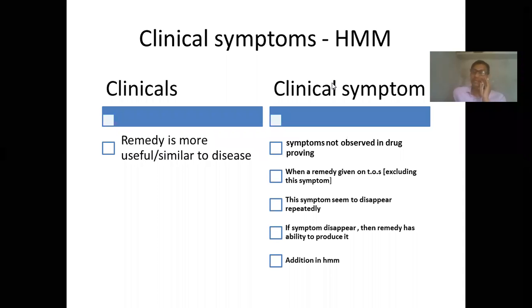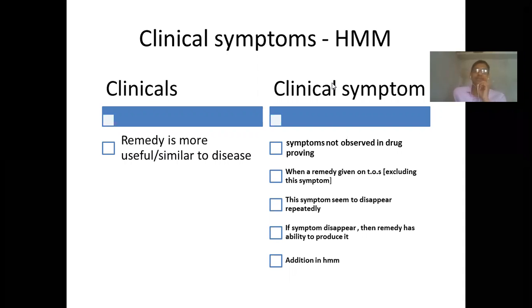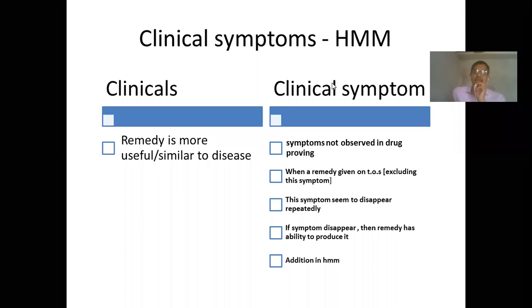But when this remedy is given on the totality of symptoms, and in that totality this specific symptom is not present, the totality of symptoms includes other symptoms and this symptom is not included, and the remedy is given on the basis of the totality of symptoms, it happens that the symptom has disappeared after the prescription of that remedy.